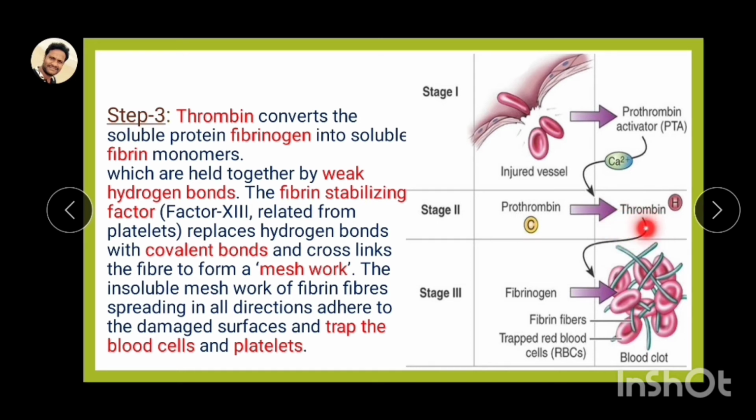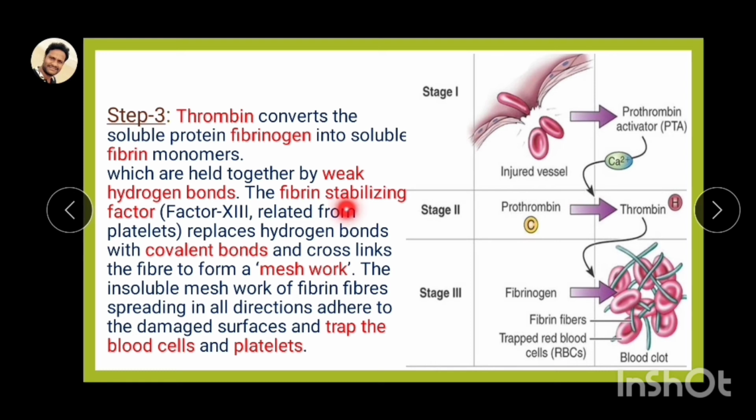With the help of thrombin, fibrinogen, the inactive form, is converted into fibrin, the active monomer form. The weak hydrogen bonds, with the help of fibrin stabilizing factor, the 13th factor, are converted into strong covalent bonds.